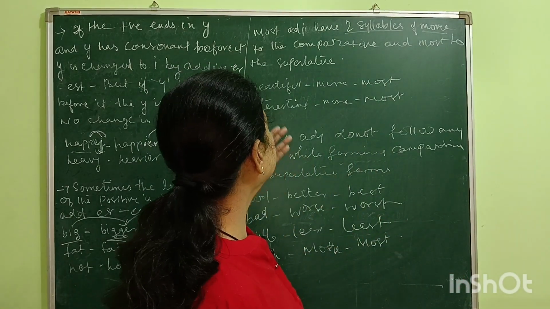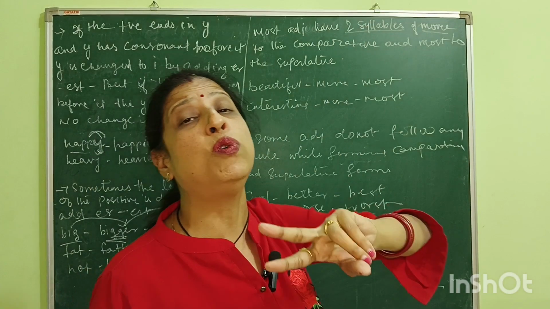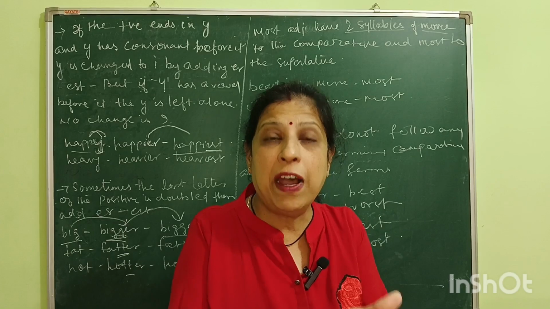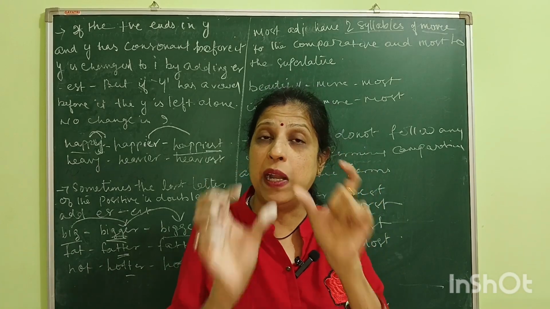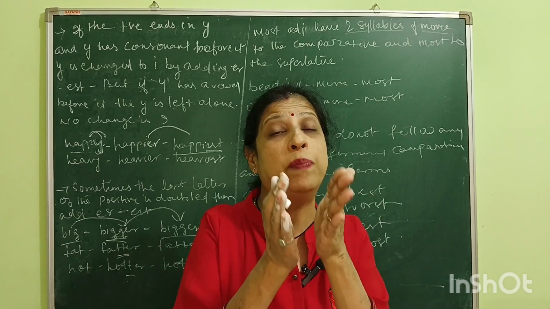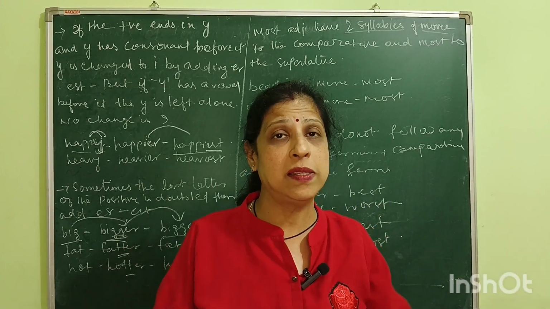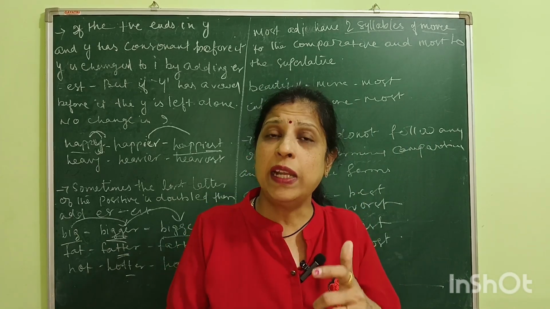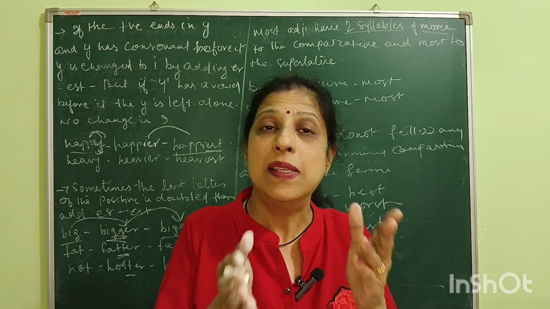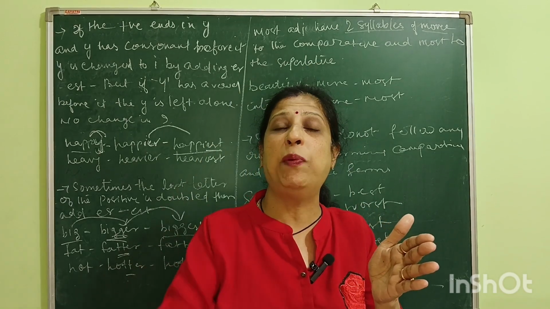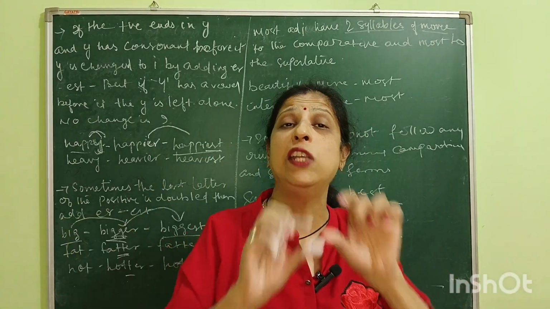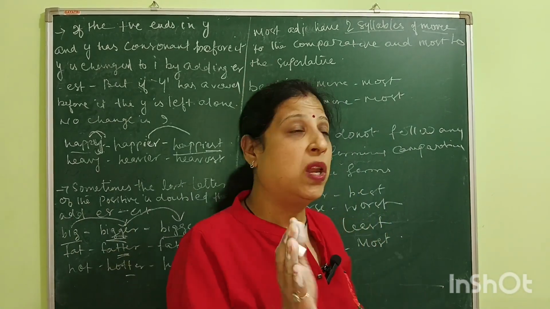Now the next rule is, children, most of the adjectives have two syllables. What is a syllable? When we divide the word while pronouncing it, we divide one word into two parts so that it will be easier for you to pronounce. That is called a syllable. In the middle of the word, you are putting a slash. So we are dividing the word into two parts. That is called a syllable, right?